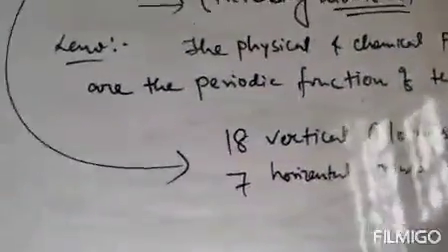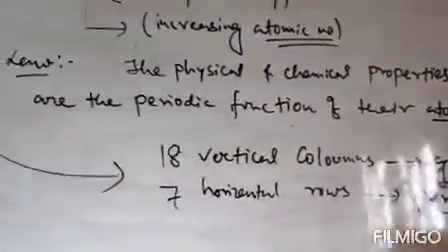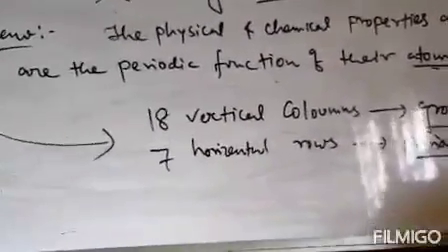Clear? Now all these elements are arranged in these groups and periods, that means between 18 vertical columns and 7 horizontal rows.